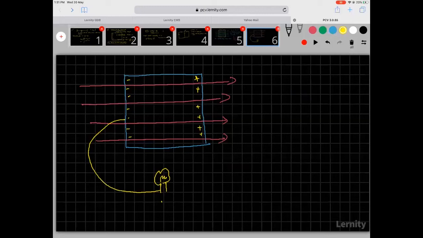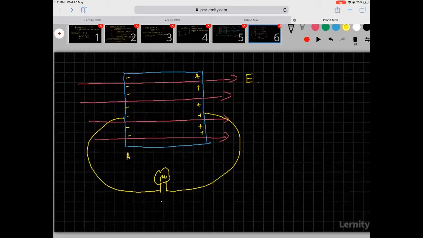So look, this is an electric field. In the direction of the electric field, the positives have moved. Suppose I call this side A and I call this side B, and the potential here is VB and the potential here is VA. So we know that the electric field is in the negative direction of potential gradient. So if this is the electric field, then I would like to tell you that VB is greater than VA.